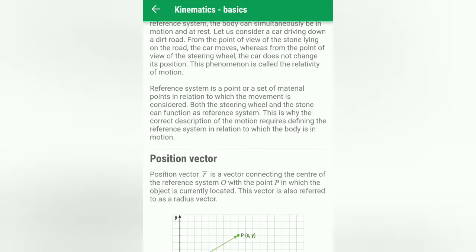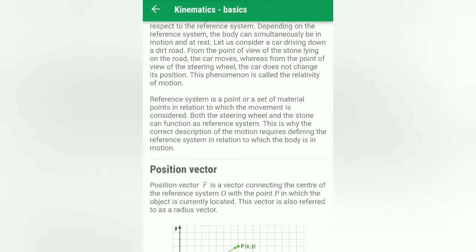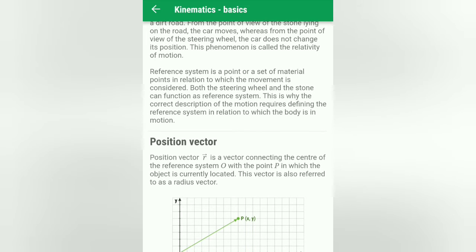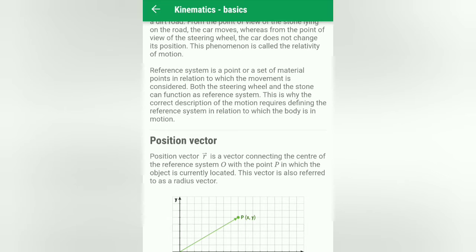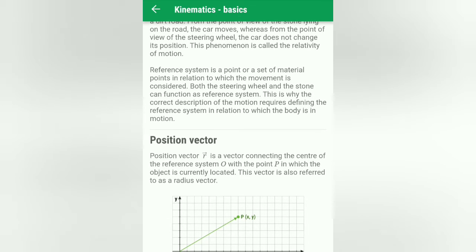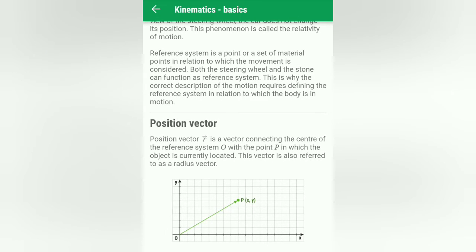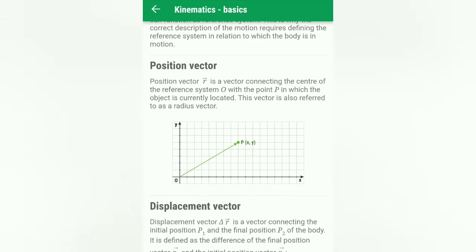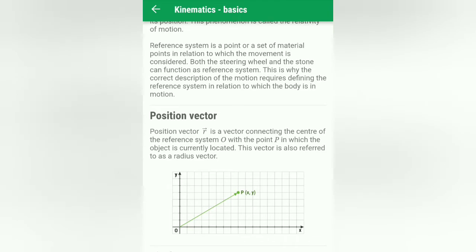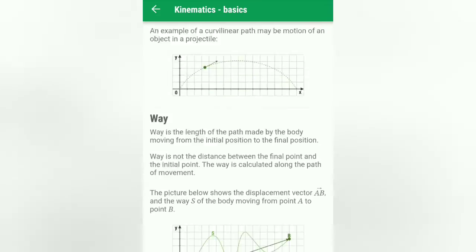Here is the definition of a reference system. The reference system is a point or a set of material points in relation to which the motion is considered. Both the steering wheel and the stone can function as a reference system. This is why a correct description of motion requires the definition of a reference system in relation to which the body is in motion. Now we are going to see the position vector, displacement vector, and the path of motion.